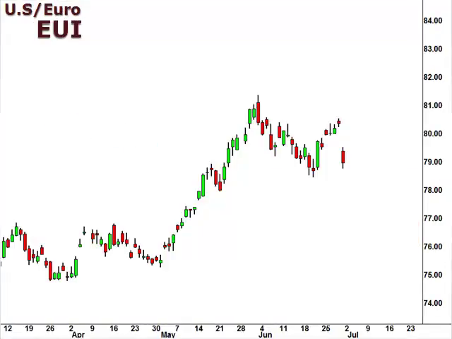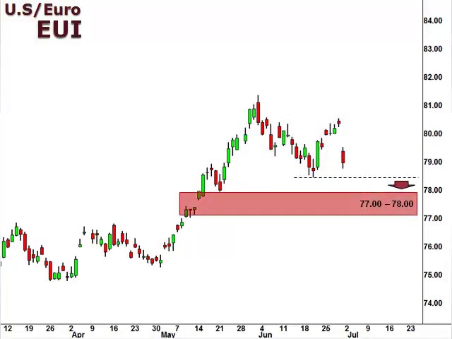Let's take a look at the US dollar versus the euro as seen here in the ISC FX Options pair value EUI. Well, after last week's drop, 79.80 becomes a key resistance level. A break below 78.5 opens the window for a drop down towards 77.